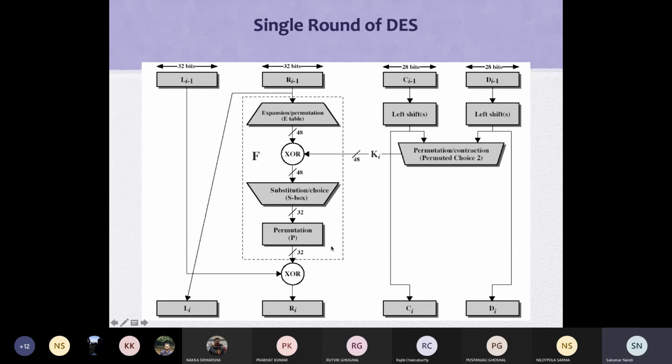Now, how will I get back the original? When I do the reverse operation, I try to create the same scenario. I will apply the same data here, I will apply the same key here, and I will get back the same random number. So I XOR it, and I will get back the original.